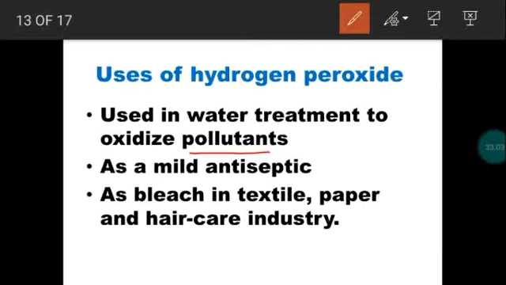Next, hydrogen peroxide is a mild antiseptic. Right? Then it has a very good bleaching action. Hydrogen peroxide has a very good bleaching action in textile industry, paper industry, as well as hair care industry.